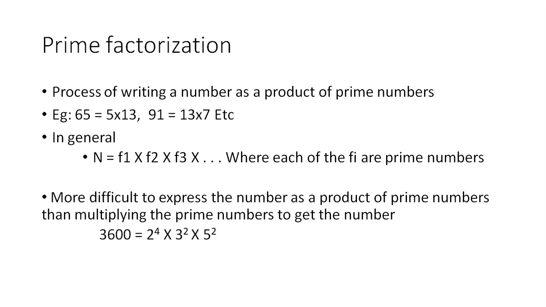It is more difficult to express a number as a product of prime numbers than to multiply the prime numbers to get the number. For example, consider the number 3600. It could be expressed as 2 to the power of 4 into 3 to the power of 2 into 5 to the power of 2, where 2, 3, and 5 are all prime numbers. In general, any number can be expressed as a product of powers of some prime numbers.